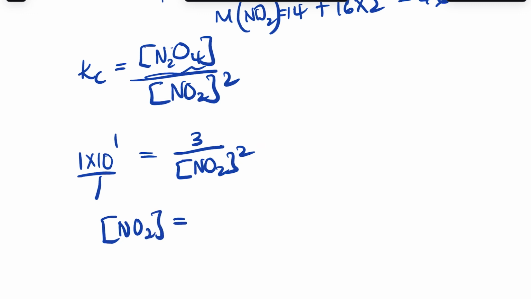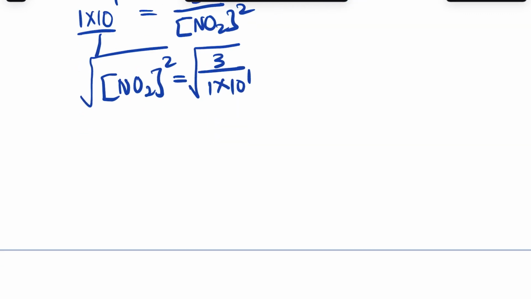Remember, it's a square there, so it's going to be 3 divided by 1 times 10 to the power 1, and then we put the square root on both sides. So the concentration of nitrogen dioxide is going to be, let me put it in the calculator, the square root of 3 divided by 1 times 10 to the power 1.